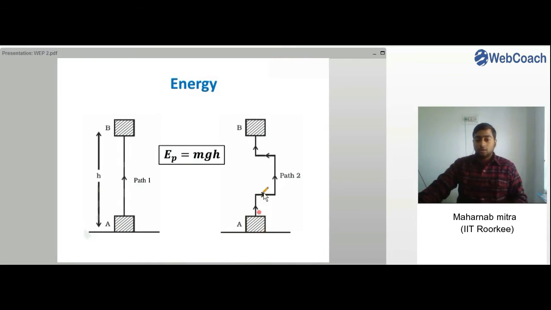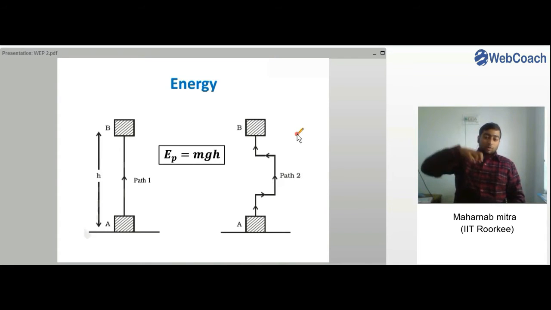Now let us talk about one more path, a complicated path. You can see the body is first taken up, then towards right, then up again, then towards left, and once again up. Or it has been taken to the same height by following a different path. Now will it have the same potential energy or a different potential energy, because it had been moved through a longer distance?